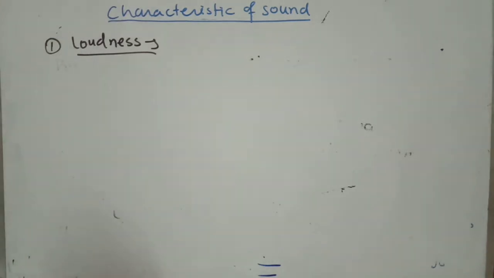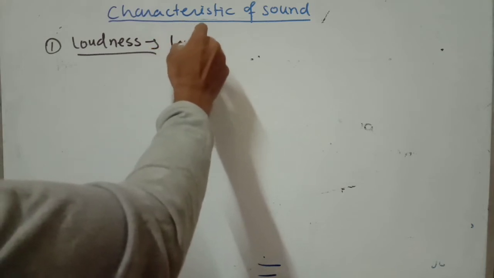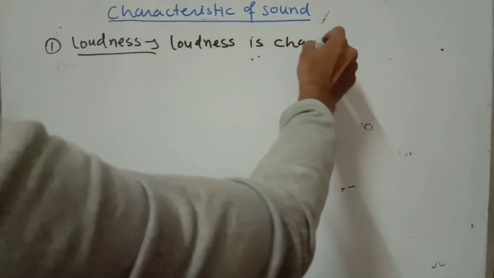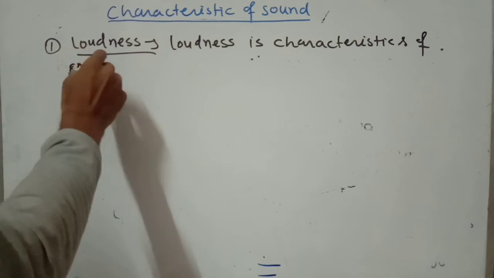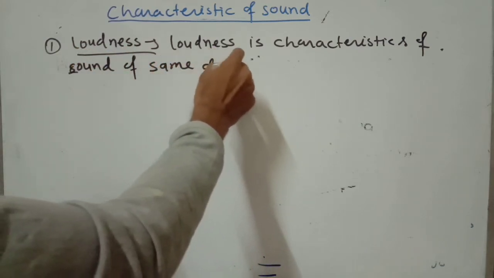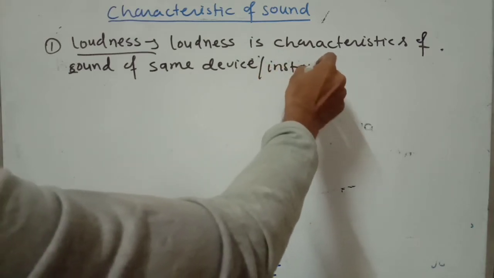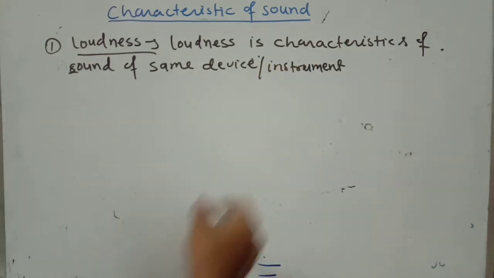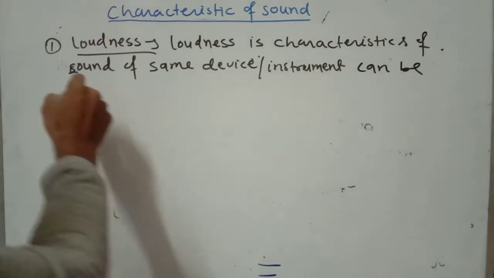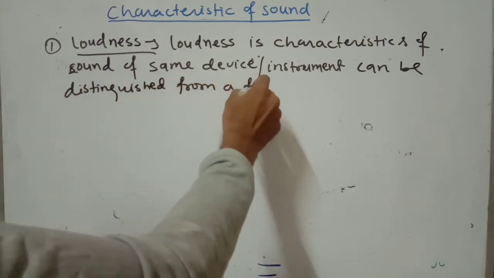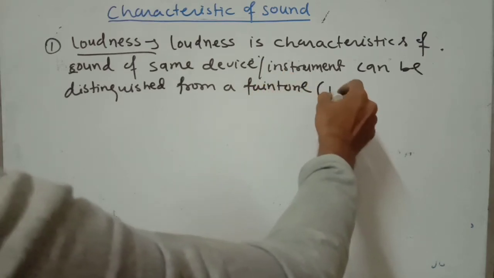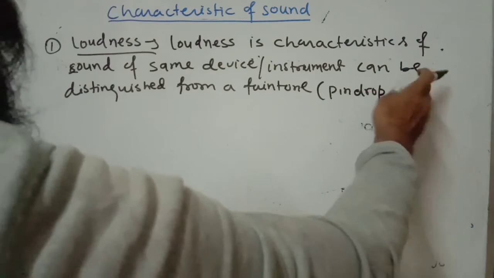So what is loudness? Loudness is a characteristic of sound by which sounds of the same device or instrument can be distinguished from a faint one, or you can say a pin drop sound.